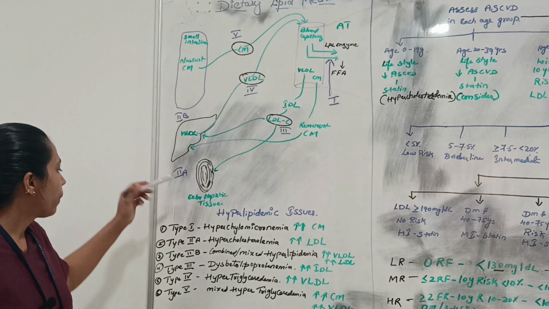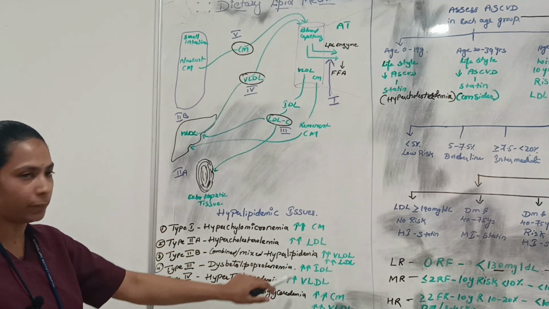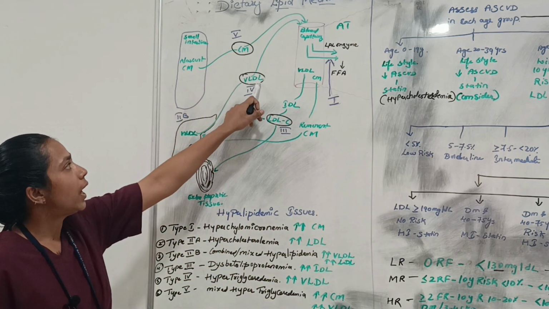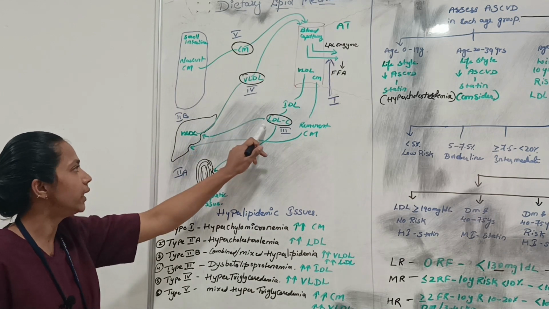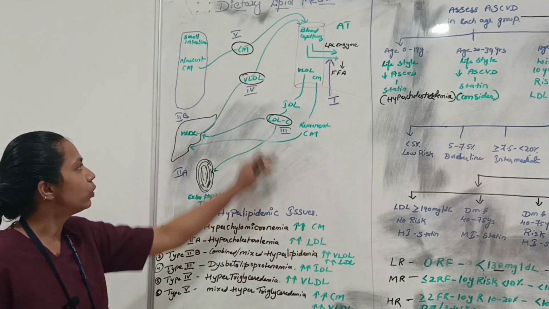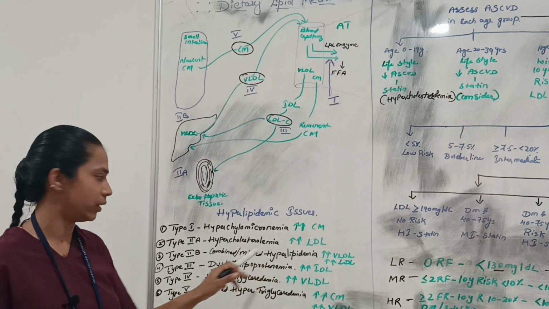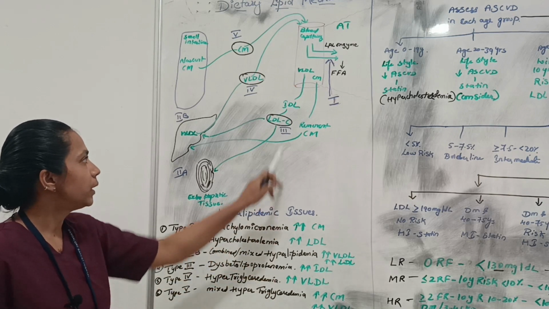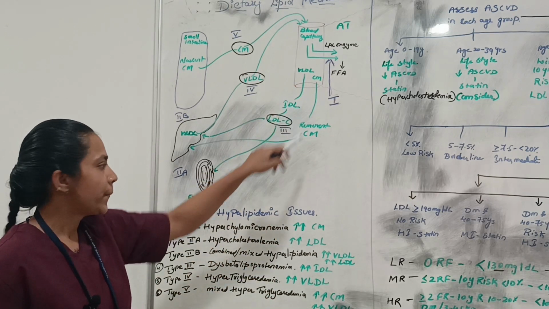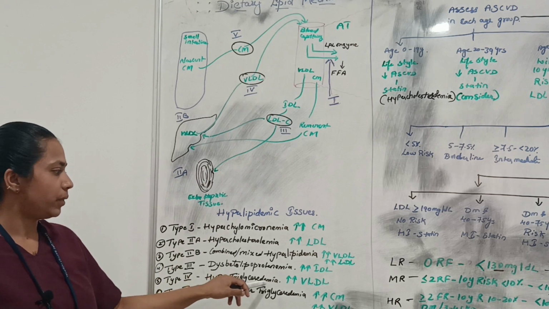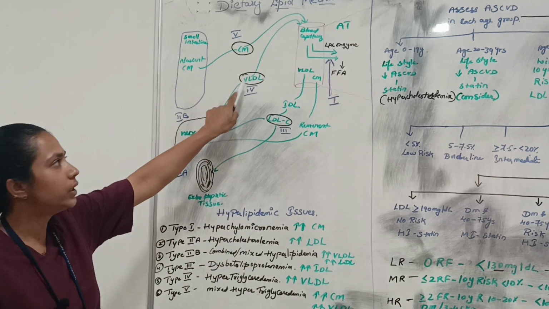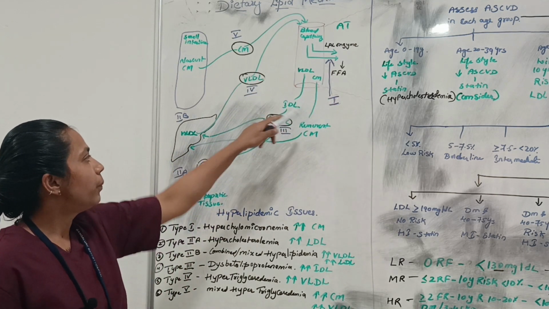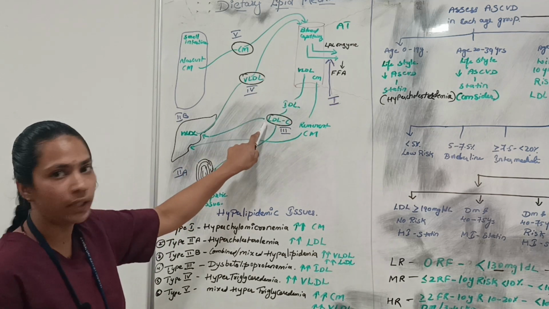Type 2B is combined or mixed hyperlipidemia. This means both VLDL and LDL are increased. VLDL is rich in triglycerides, and LDL is rich in cholesterol. So if both are increased, then hyperlipidemia can occur. Type 3 is dysbetalipoproteinemia, which is an increase in the level of IDL. And type 4 is hypertriglyceridemia, when there is an increase in the VLDL level in the bloodstream and it is not absorbed by the adipose tissue. That can lead to an increase of VLDL to the LDL level.